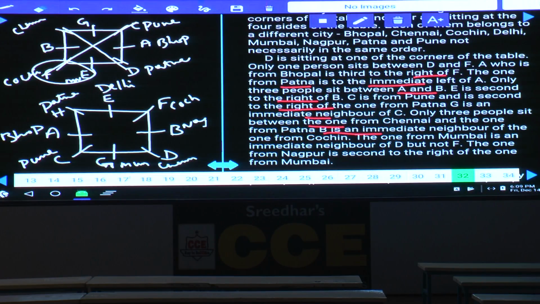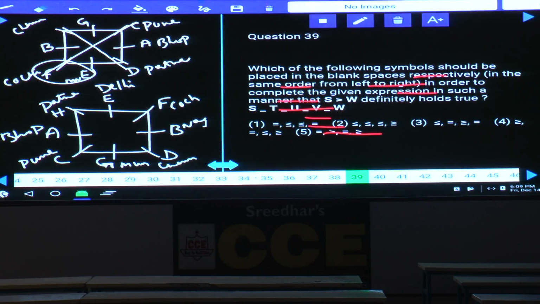Now this is about question numbers 32 to 38. Next, question numbers 39 and 40. These 2 questions are based on coded inequalities. Now 39.